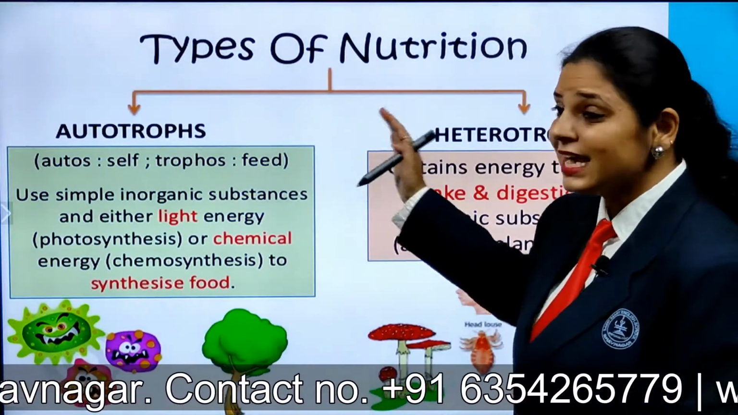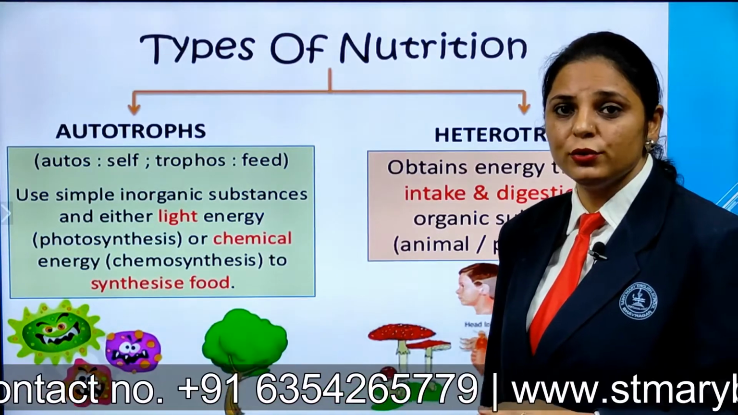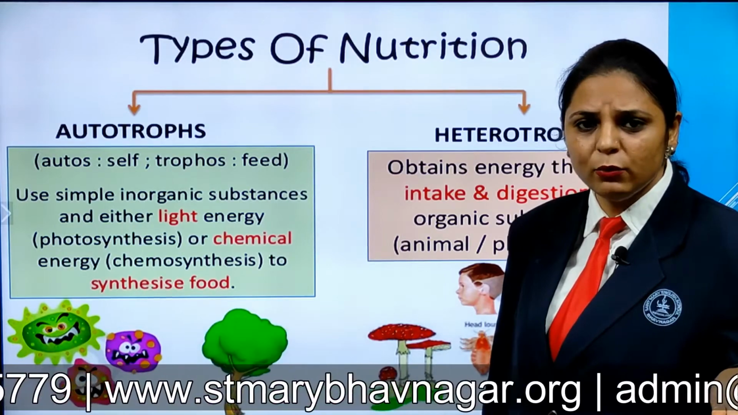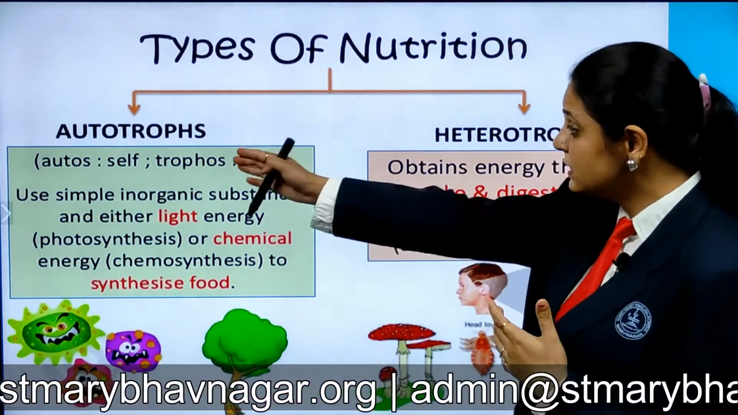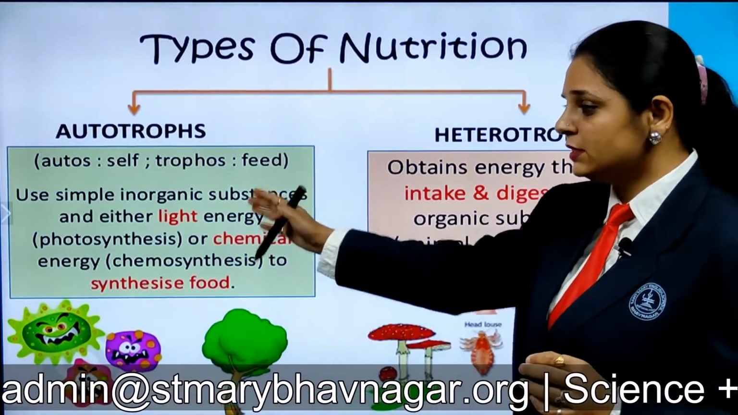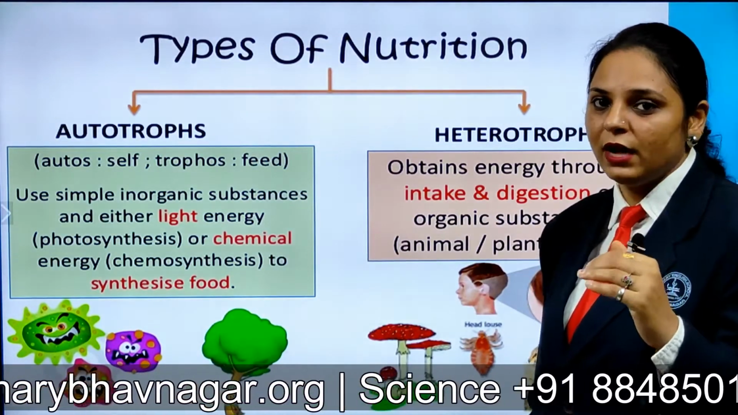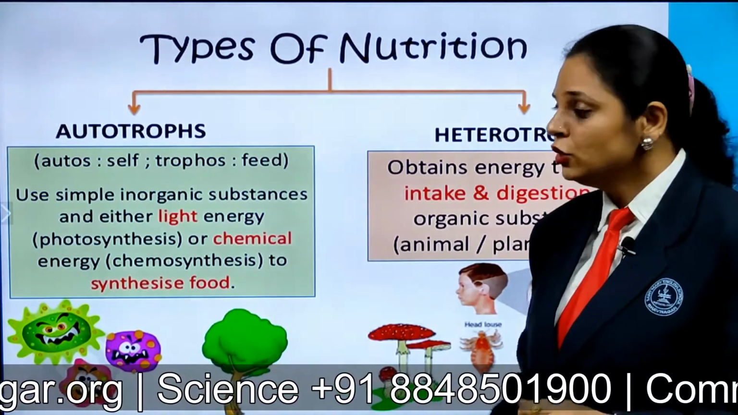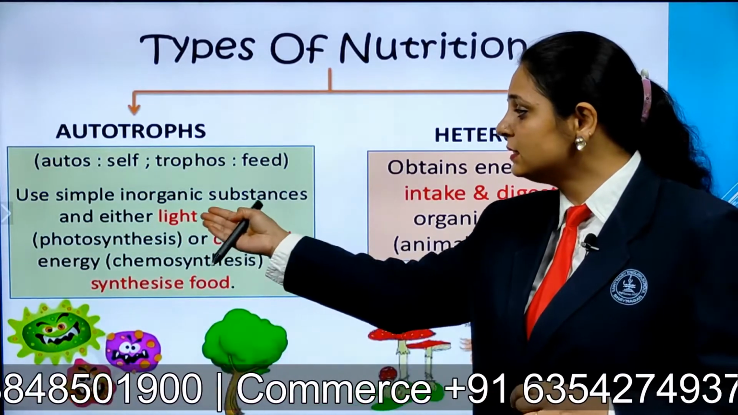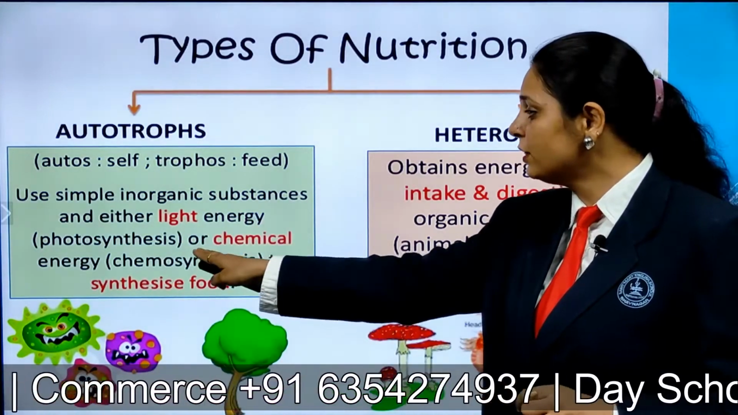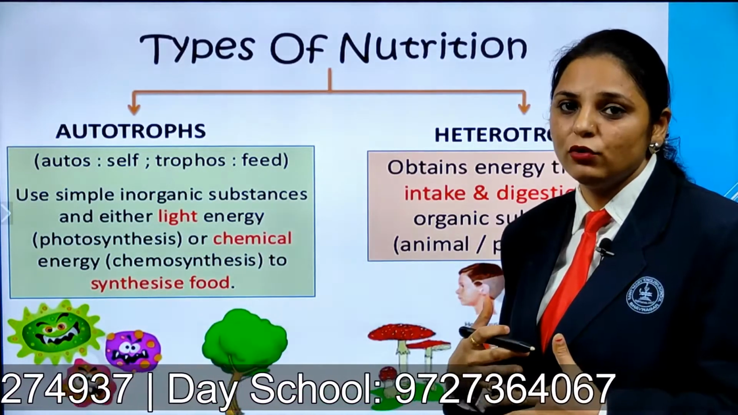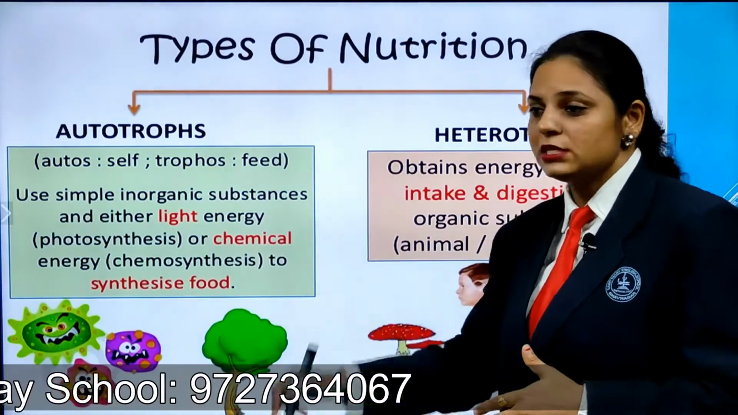Next is the types of nutrition. As I told you in the beginning, we are going to study the modes of nutrition. Can you name them? Yes, these are autotrophs and heterotrophs. What actually is an autotroph? Auto means self, and troph means feed. So autotrophs use simple inorganic substances, either light energy, that is photosynthesis, or chemical energy, if they are using the chemosynthesis mode, to synthesize the food.